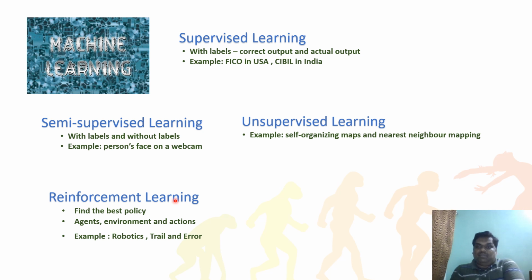You can take an example of real-life intelligence, going from one place to another, for example in India, from Chennai to Bangalore. What is the best route? Suppose there is a big accident in between on the main road of Chennai and Bangalore, and I get that information. Then my mind will say that is not the best route. I need to change the route, find the best route, and follow that while driving a car. That is called reinforcement learning. So the machine should have the intelligence to learn everything. That example is robotics and trial and error algorithms.